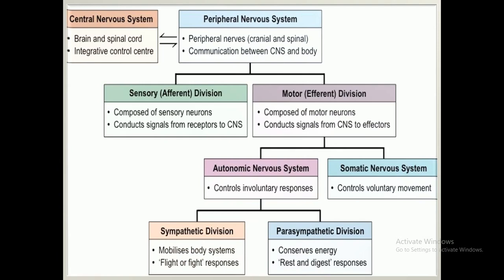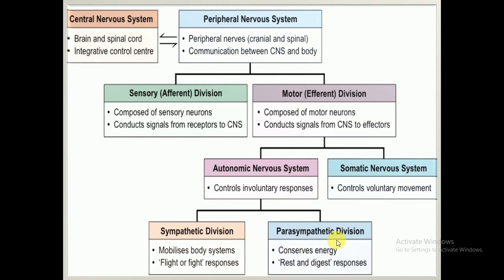The sympathetic nervous system mobilizes the body systems; fight or flight responses are under the control of the sympathetic nervous system. It means that whenever a person becomes aggravated, or is in frustration or anger, at that time the sympathetic nervous system is stimulated. The second one is the parasympathetic division.